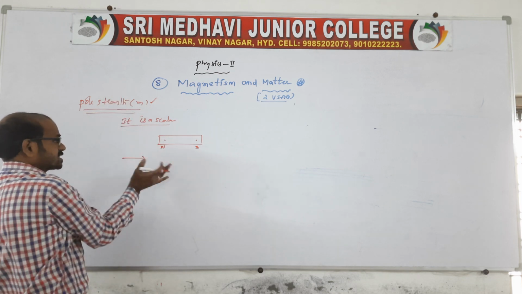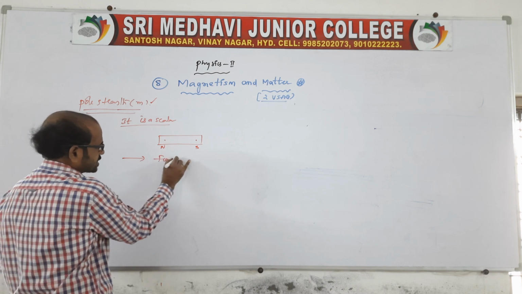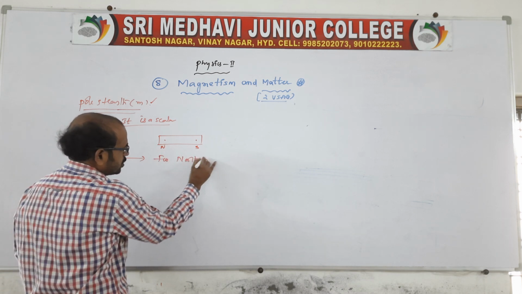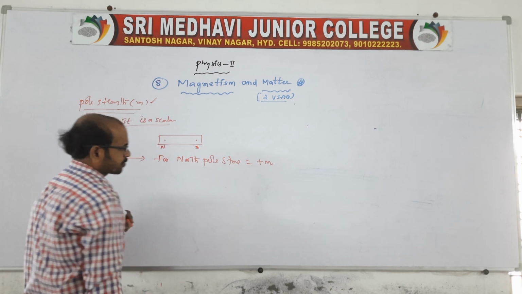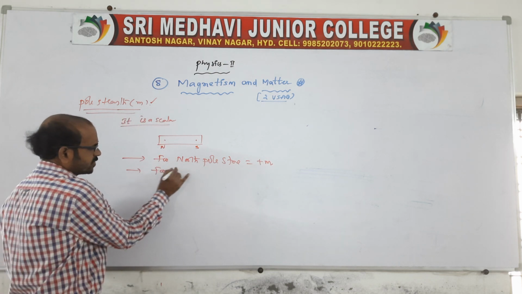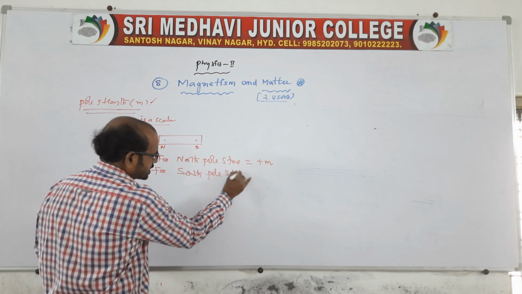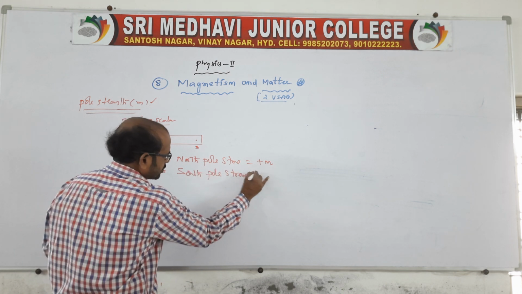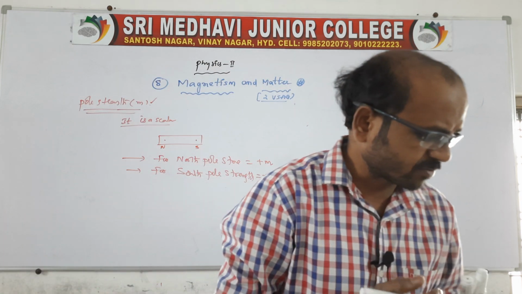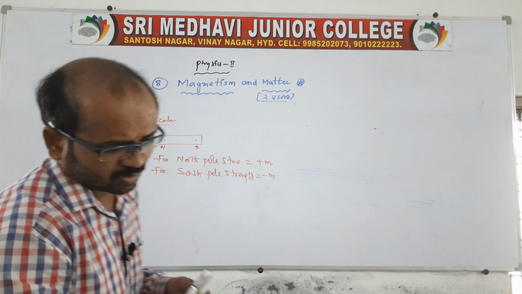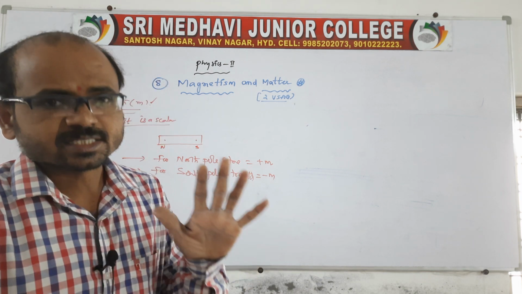Like this, in the case of pole strength, we say it is a small m. For a north pole, the pole strength is a positive small m. And if I go for the south pole, the pole strength is minus small m. One is positive, one is negative. Positive is what we call the north pole, and negative is the south pole.